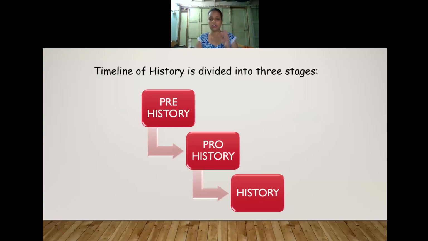So these are based on timeline. By thinking about time, the historians have divided history into three stages: one is prehistory, one is proto-history, and the third one is history.